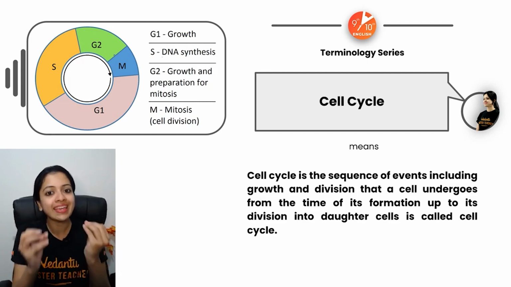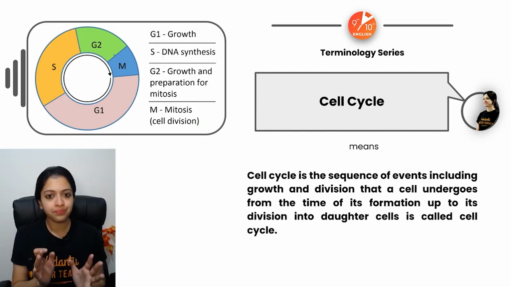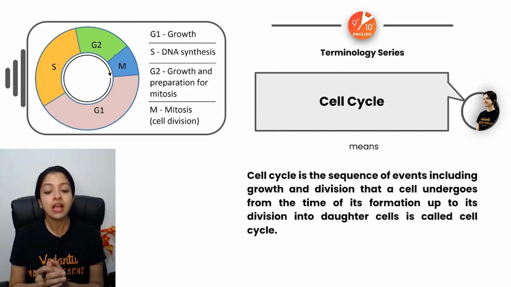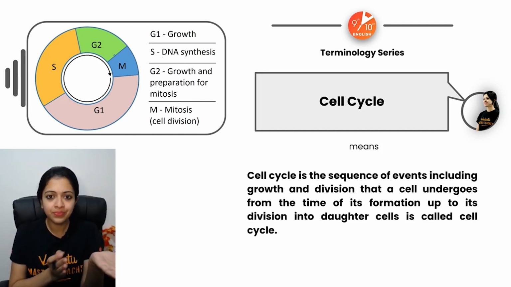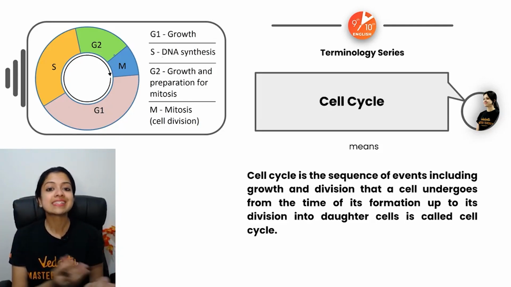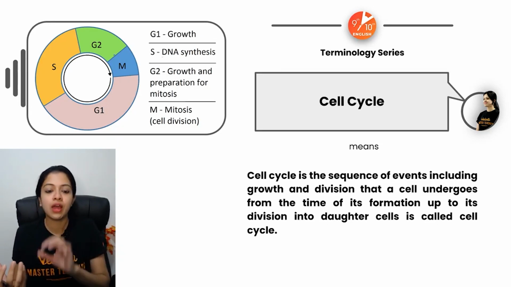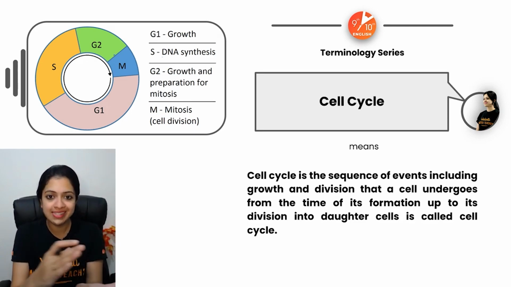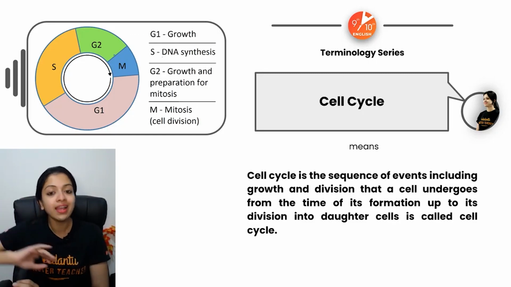What is the cell's main aim? A cell's main aim in life would be to split up, or rather divide, to reproduce, to split up into two daughter cells, right? So the series of events which occur from the birth of a cell until it's ready to divide, this is what we call cell cycle. Right? So in fact, division into daughter cells would also come as a stage under this, but the moment a cell is born and all the preparation that it does to undergo cell division and the cell division itself, this is what we call cell cycle.